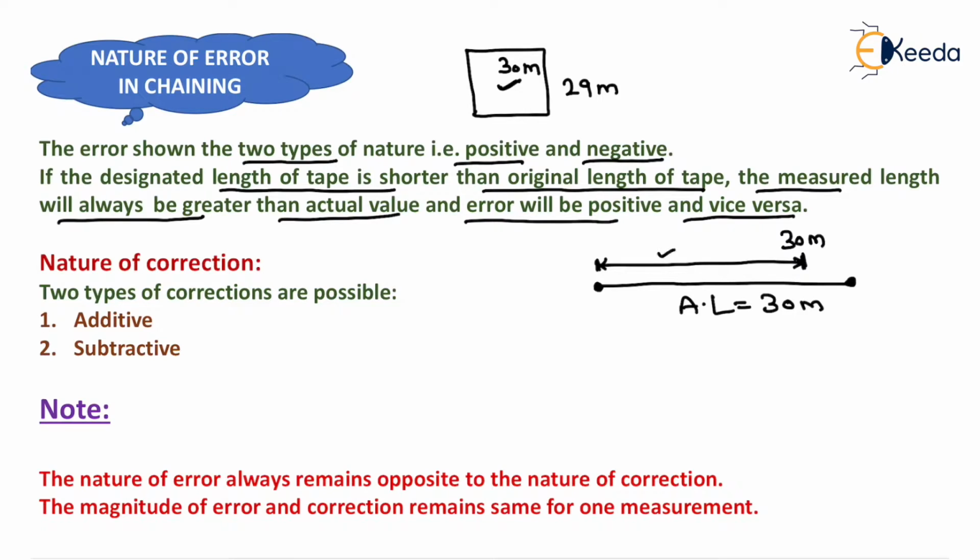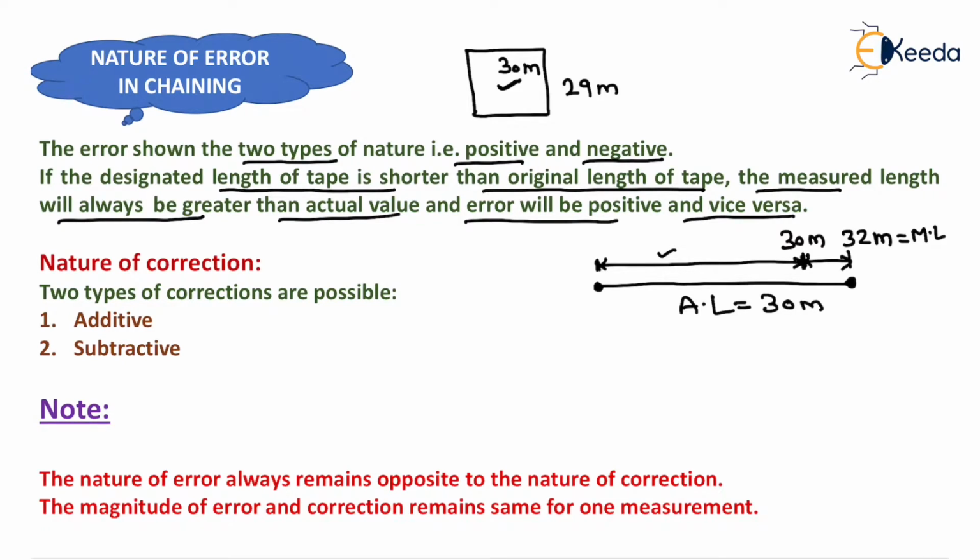Now we have to measure the distance up to this point, so we will stretch the tape once again, and at this point suppose that the distance which is shown on the tape is 2 meter, so the total measured length will be equal to 32 meter. That will be the measured length.